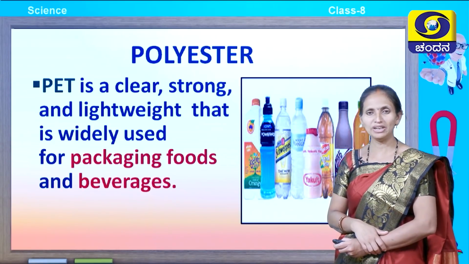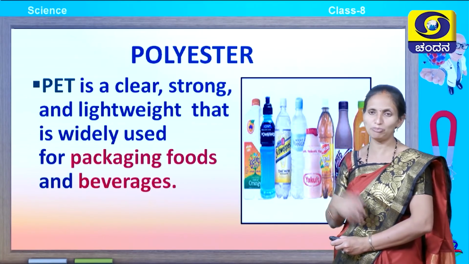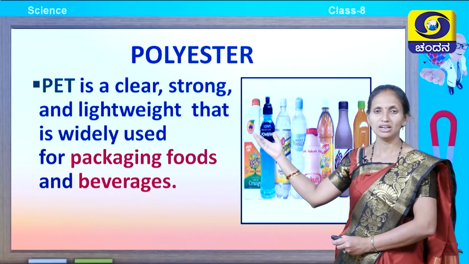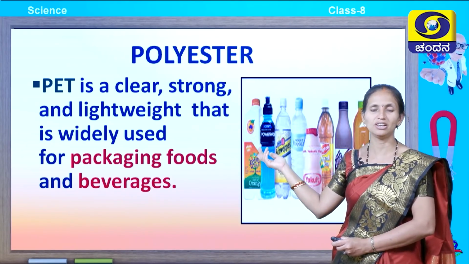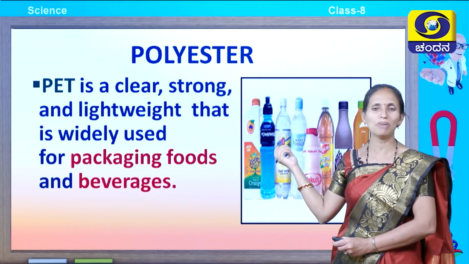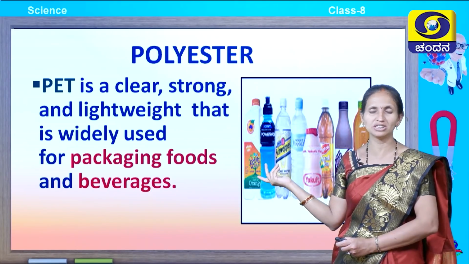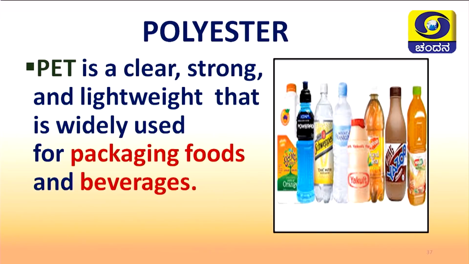When is this PET used? What are the properties of PET? PET is clear, strong and lightweight, and is widely used for packaging food and beverages. You might have seen in your kitchen, your mummy uses jars and containers made of it for storing and packaging foods.